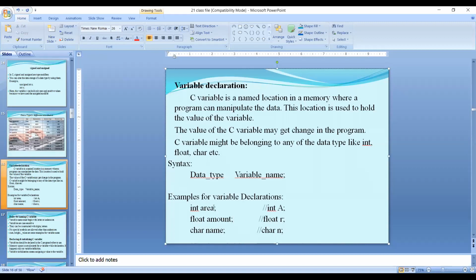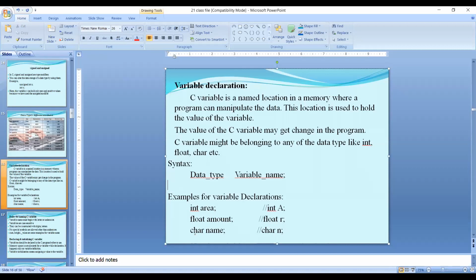So here int area is a variable name. Area has a capacity of 2 bytes. Area stores only one value, only one integer value. Here float is a data type, amount is a variable name. Amount stores only one value. Amount has a capacity of 4 bytes of memory, because amount belongs to float data.